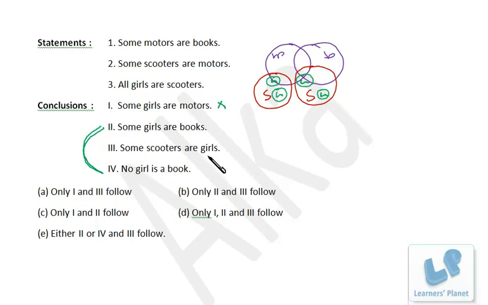Some scooters are girls. See, in every case some portion between girl and scooter is common, so some scooters are girls, that's perfectly true. So third is always true, but either of second and fourth is true, right? Because these two are complementary to each other. So some girls are books, no girl is a book. Second or fourth. Third is definitely true. This is wrong because one is definitely wrong. We have this option. Okay, second or fourth, one of them, and third definitely true. Okay,